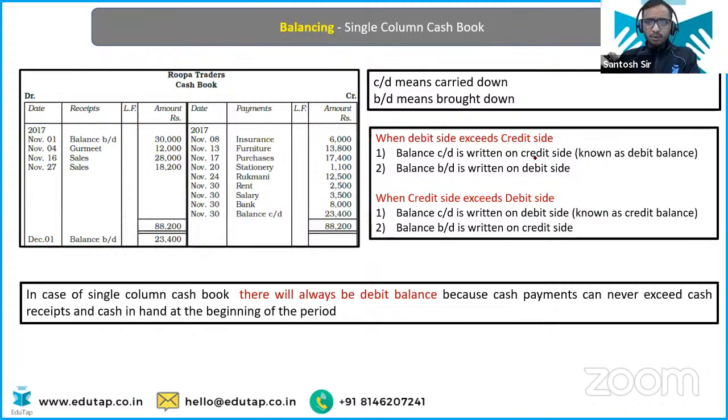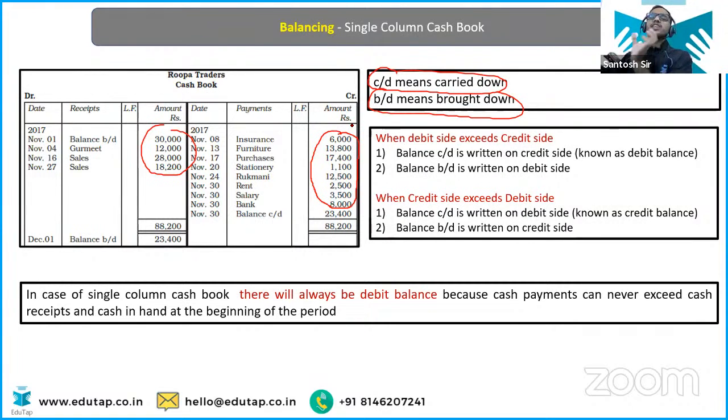Okay. Now, this is important. What does this CD mean and what does this BD mean? I'll let you know. See, when you prepare the ledger account, this cash book, what happens? You are going to add all the debit side, okay, and you are going to add all the credit side, right?